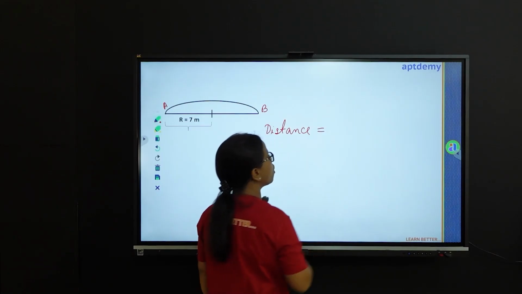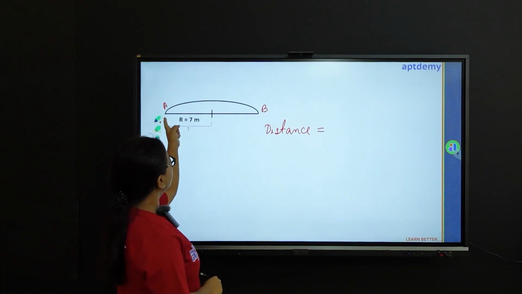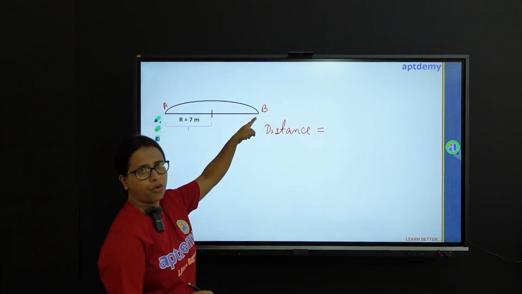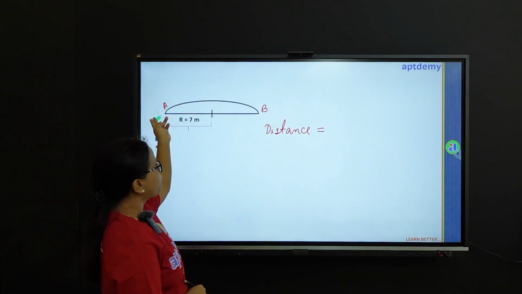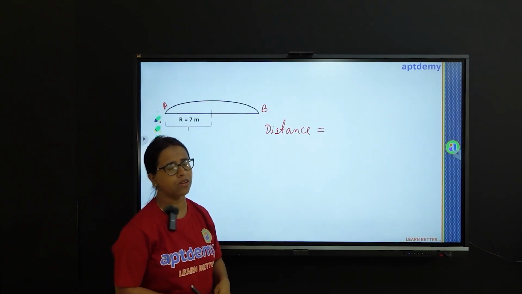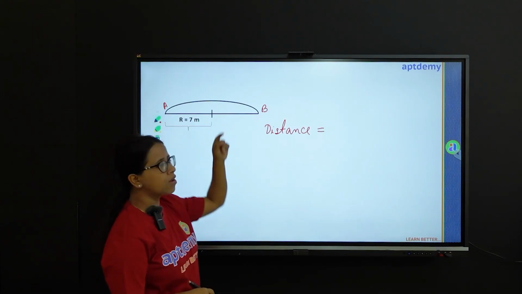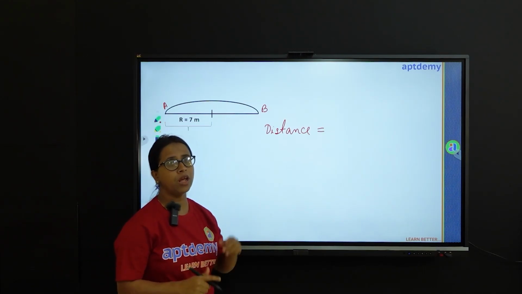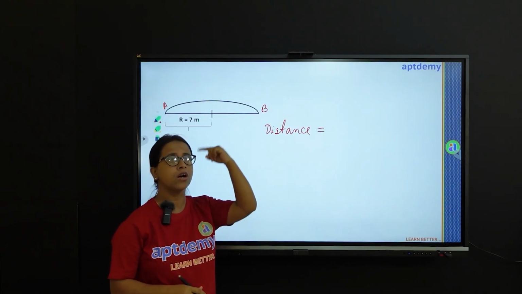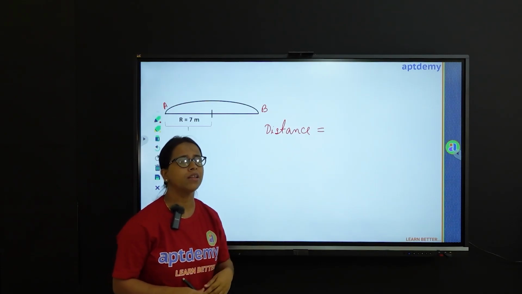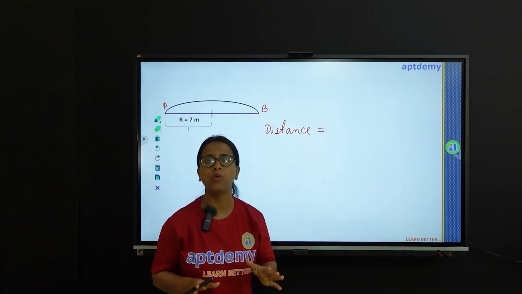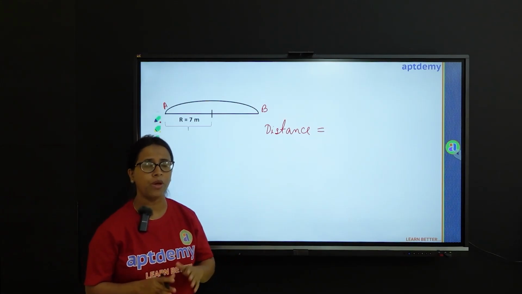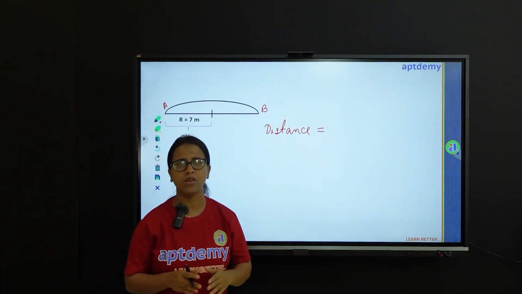Here distance will be the actual path followed by the particle in moving from the initial to the final point. So you can see this is a semicircular path, and we know that whenever a particle is covering a circular path, it has covered a distance equal to 2 pi r, where r is the radius of the circular path.